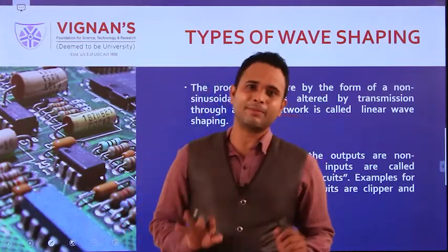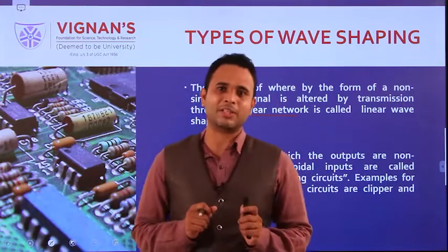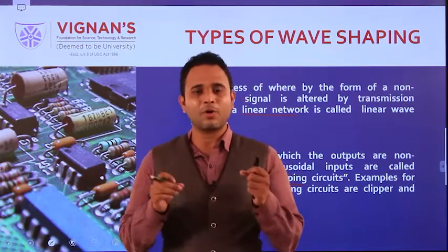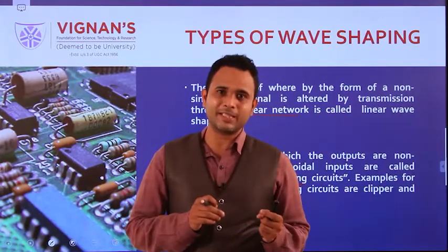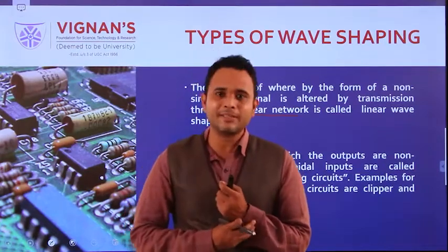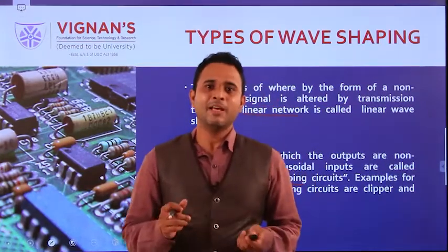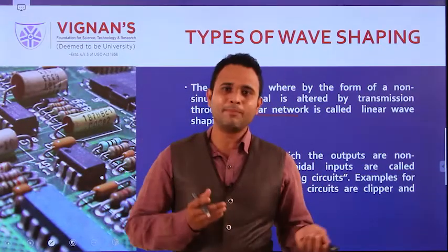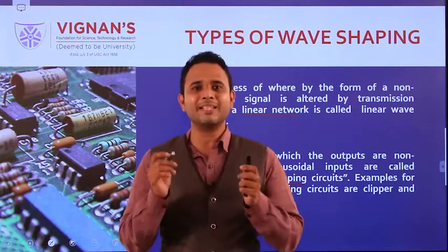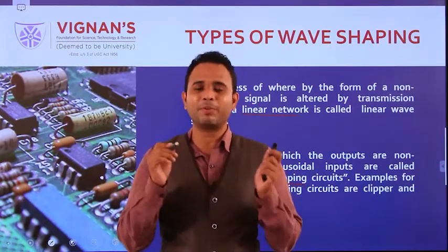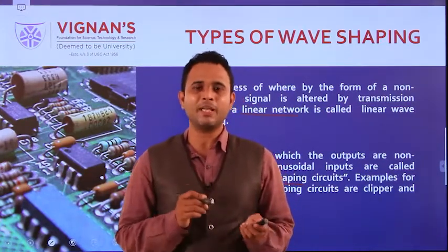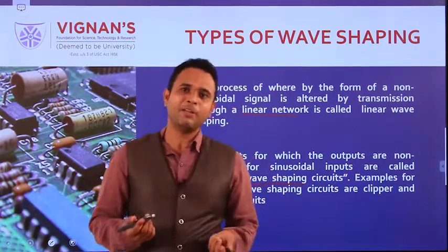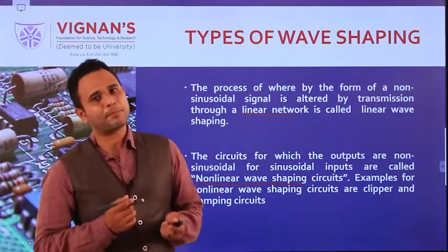For example, in this semester you have the analog communication subject. With the help of analog communications, we modulate our low frequency signal with a high frequency carrier signal. At the receiver end, we again demodulate the same low frequency signal. Here the signal is not changing; we are superimposing our low frequency signal onto the high frequency. This type of shaping is named linear wave shaping.